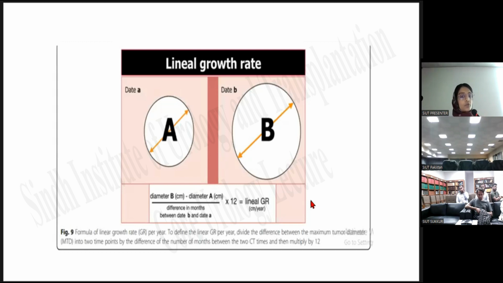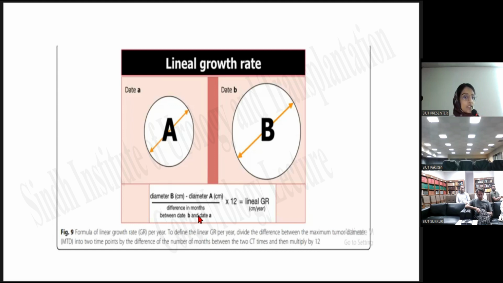How should the tumor growth rate be calculated? Small renal masses are assessed on the basis of the maximum tumor diameter, taken from CT scan imaging. Maximum tumor diameter is used to measure small renal masses, and the other parameters are the cross-sectional area and volumetric assessments for the linear growth rate measurement.